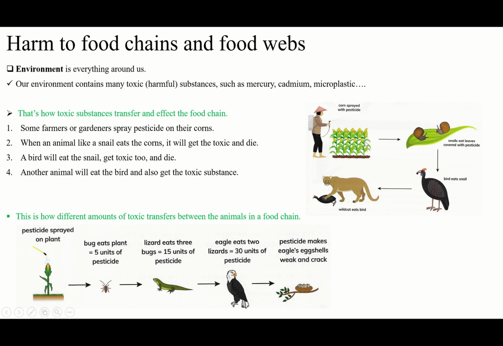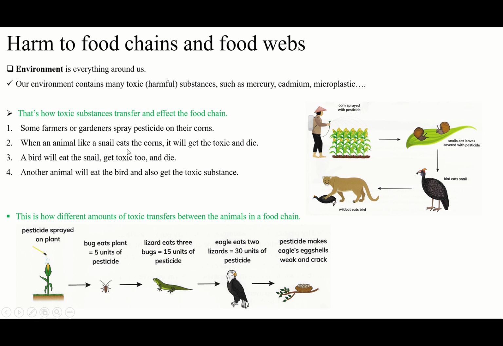It means that the snail will eat them. Of course, they are moving and looking for food. So when they see the corn, they will eat the corn to get food, to get energy. But the corn has pesticide because the farmer, or we can say the gardener, sprayed the pesticide on the corn. When they eat the corn, they will get the toxic and they will die. So done? No. A bird will eat the snail, of course. When a bird sees dead snails, directly the bird will eat them. But the bird doesn't know that they have toxic inside their body.